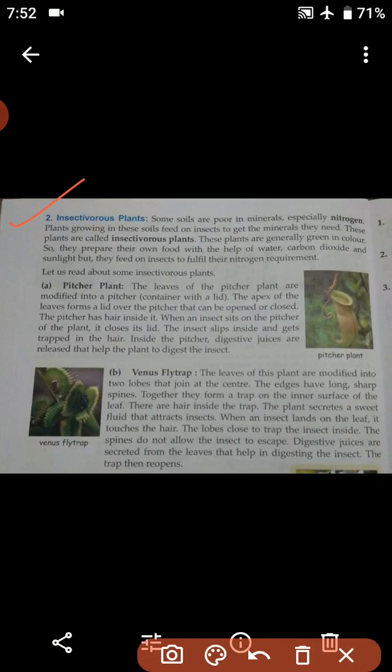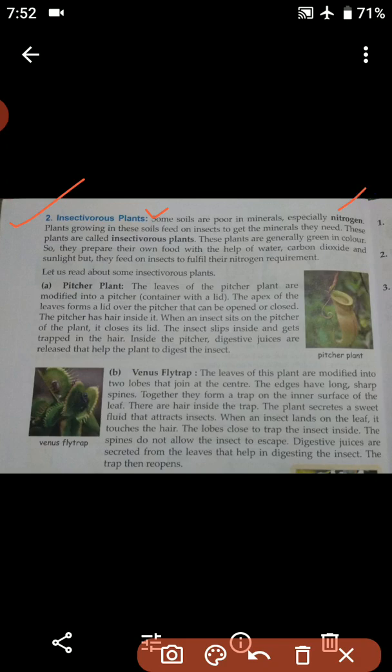Moving on to the second one, that is insectivorous plants. By the name only we can understand the meaning. Insectivorous plants are those plants which are dependent on insects in order to fulfill the requirement of their food. Some soils are poor in minerals, especially nitrogen.